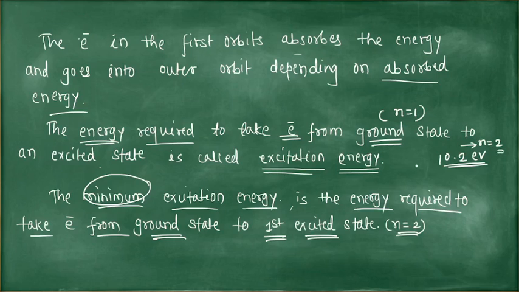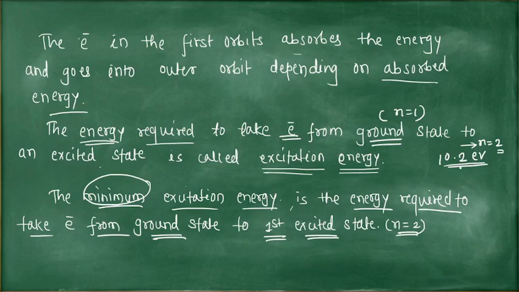So from the ground state the electron goes to the second orbit, the first excited state, by absorbing energy equal to 10.2 electron volt.